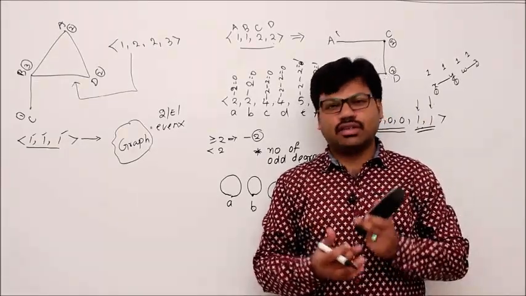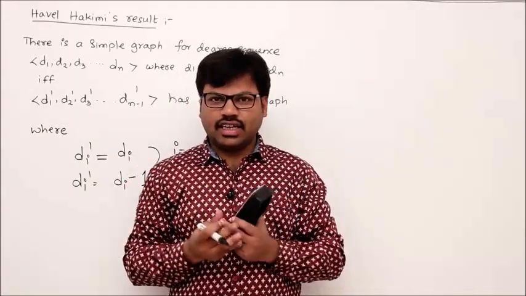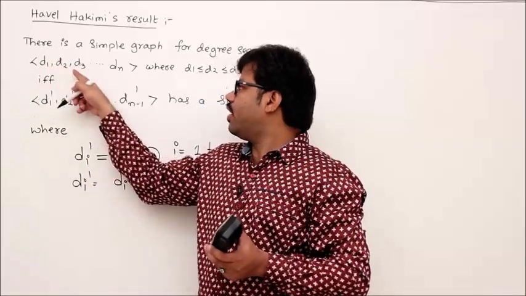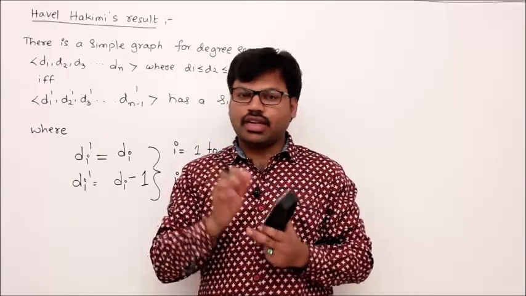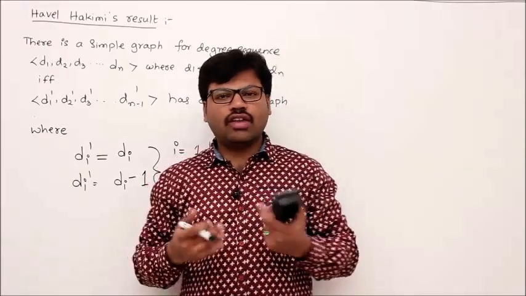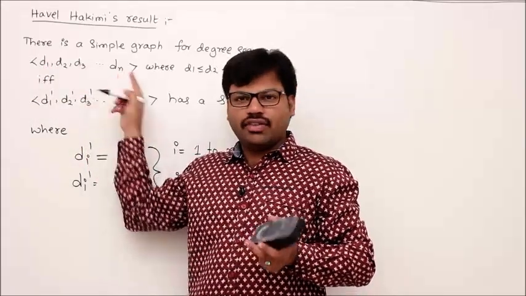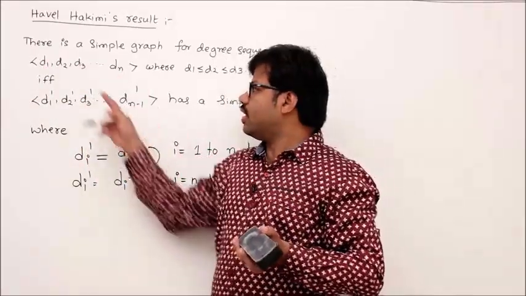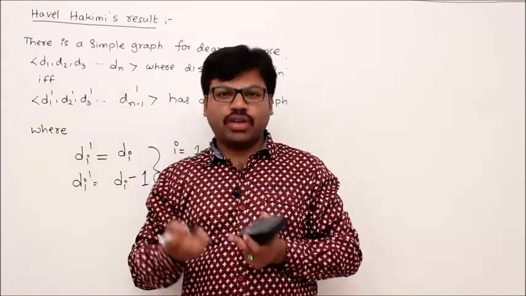For that we need some theorem. Now we'll answer this question. Given an integer sequence like d1, d2, d3, so on dn, can we have a graph for it, a simple graph this time? We know that we can always have a graph if the integer sequence sum is even, right? We know that. Now this new question is, given this integer sequence, is there any simple graph?